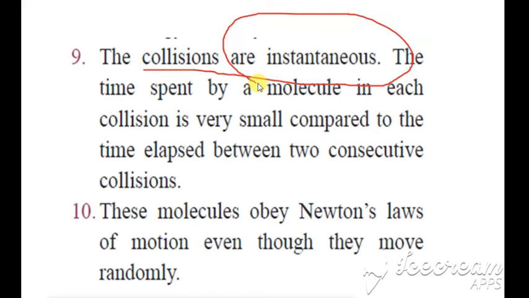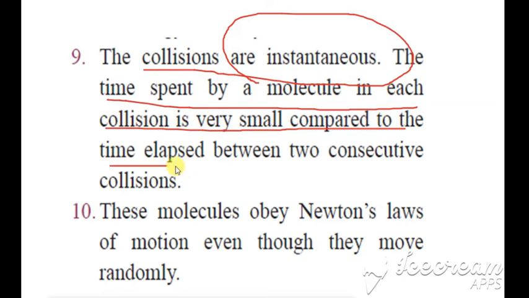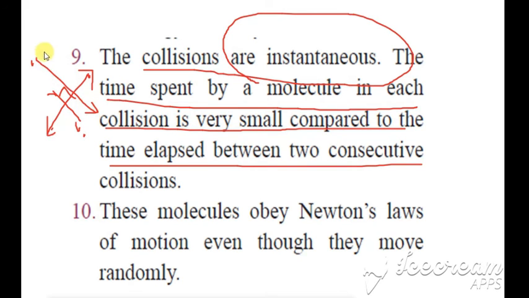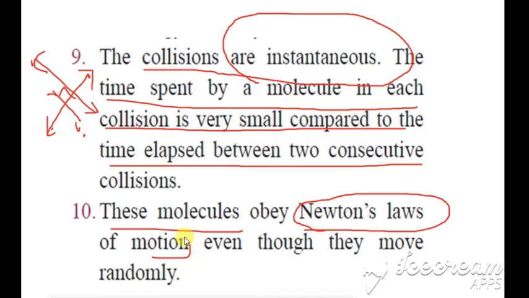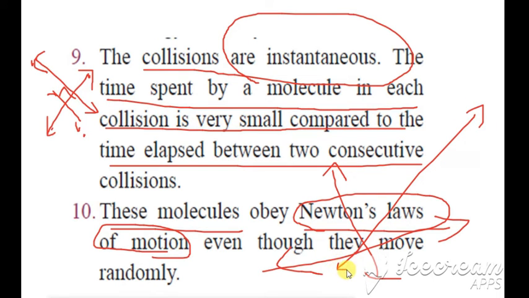What is meant by instantaneous is it happens within a small time. The time spent by the molecule in each collision is very small compared to the time elapsed between the two collisions. So at what time the collision is happening, we will not be able to follow, because it will happen within a fraction of a second. So the collisions are almost instantaneous. Then the last point is these molecules obey Newton's laws of motion even though they move randomly. Since they are moving randomly, it's not that they do not obey Newton's laws; they obey Newton's laws of motion. Yes, clear?